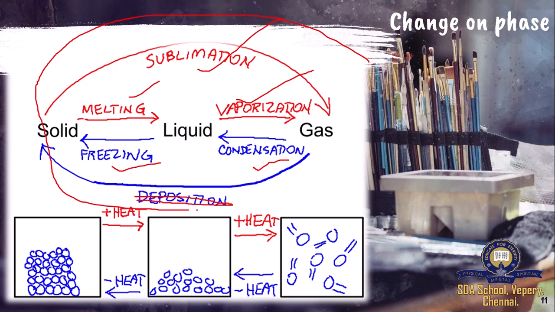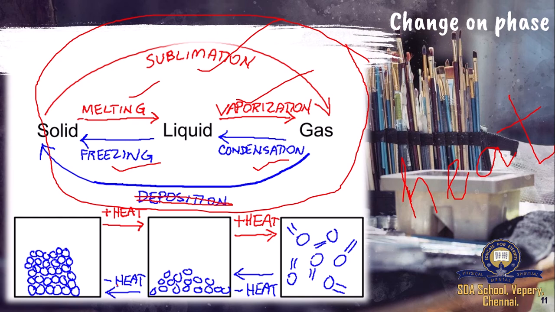So all this process is possible. When is all this possible? Only when you have heat. Without heat, do you think it's possible? No. You need to apply some heat for this process to happen, or you have to remove the heat for the process to happen. For example, you have a solid, you add heat, it becomes a liquid. You add heat, it becomes a gas. When you remove the heat, it becomes a liquid again.